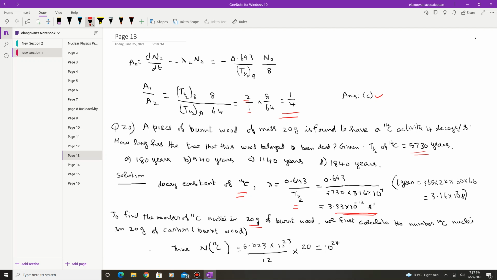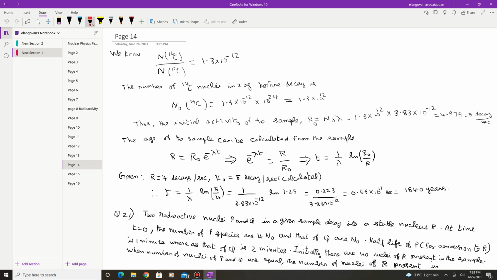For carbon 12, A is 12, so for 12 grams, the number of atoms is the Avogadro number, 6.023 × 10^23. So for 20 grams, if you find this number, it is found to be about 10^24.